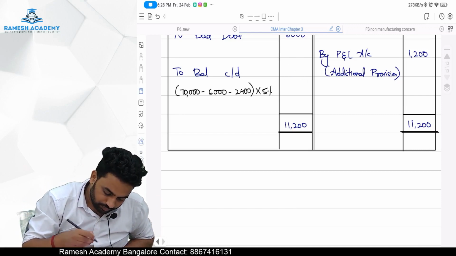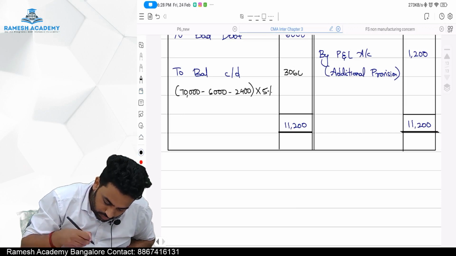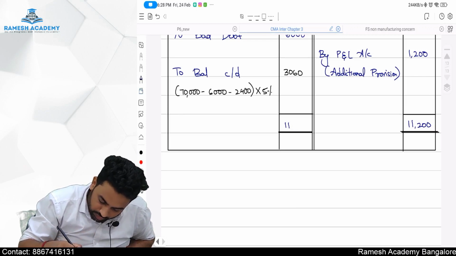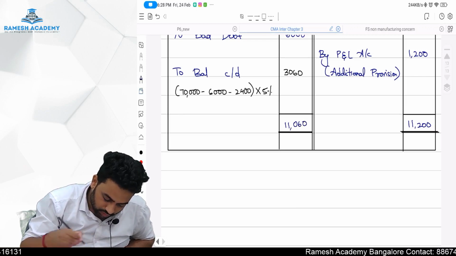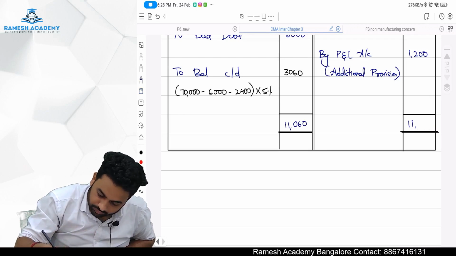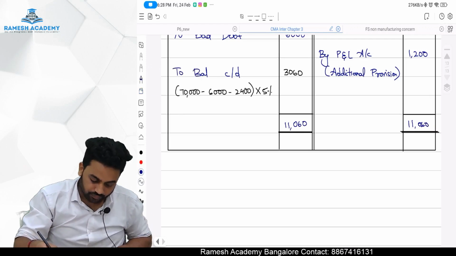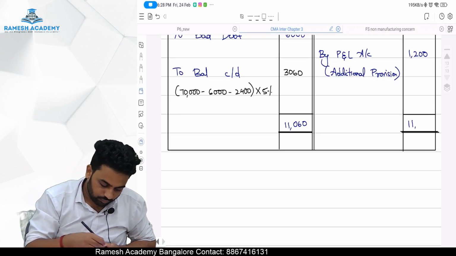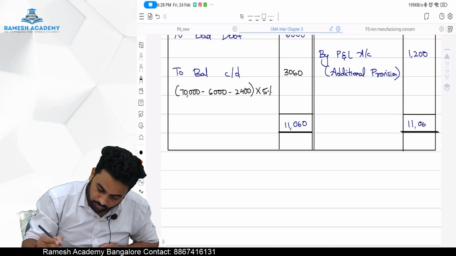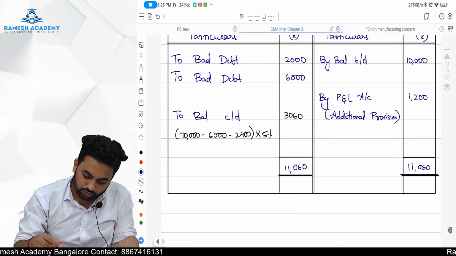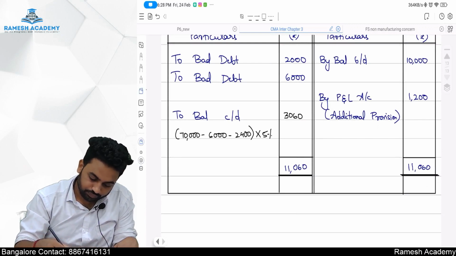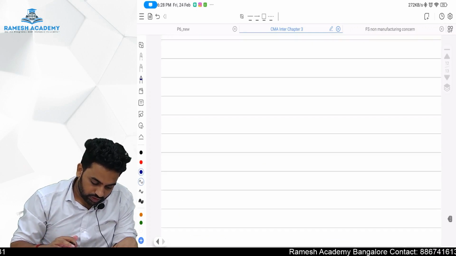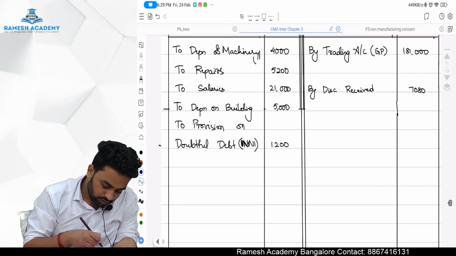3,060 is the balance. So here it is not 11,200, it is 11,060. Here also it's not 11,200, it's 11,060. And their balance is not 1,200, the balance is 1,060. So here in the P&L it is not 1,200, it's 1,060.